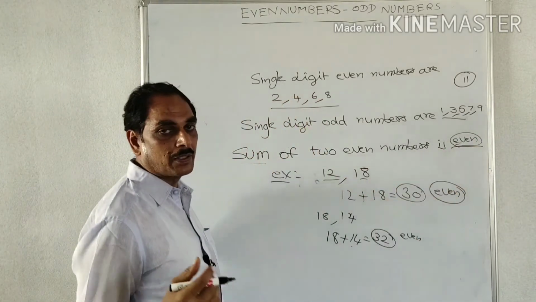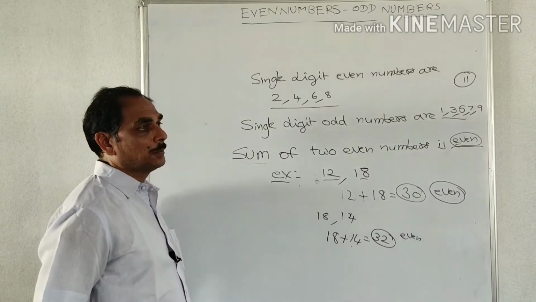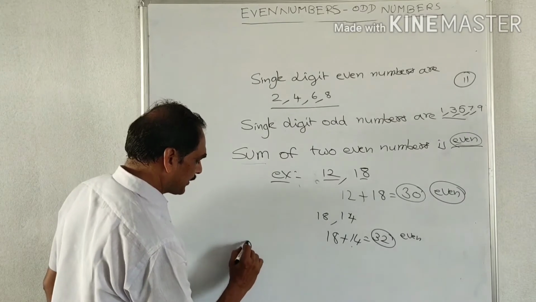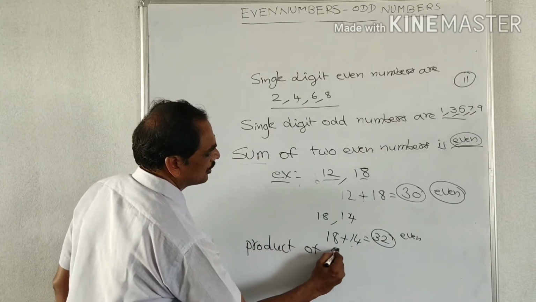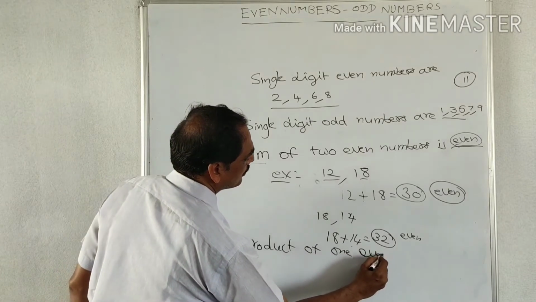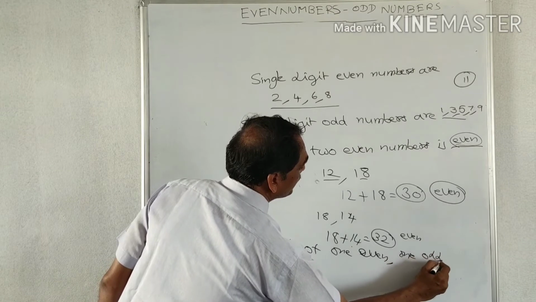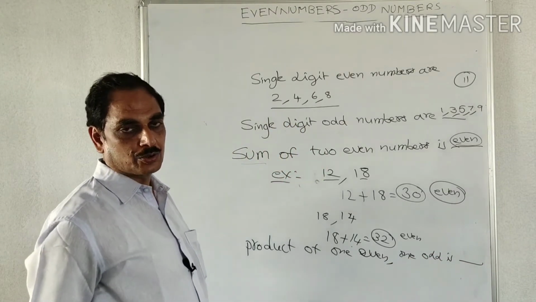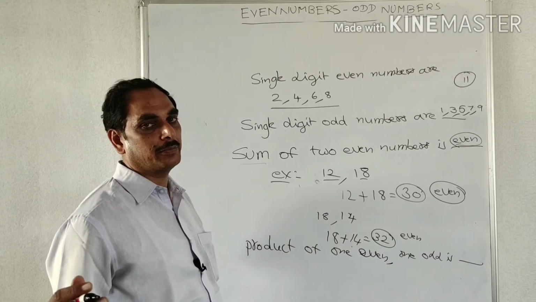For such type of problems we take any 2 even numbers. Next, product of 1 even, 1 odd is dash. Here also we have to take 1 even number and 1 odd number.